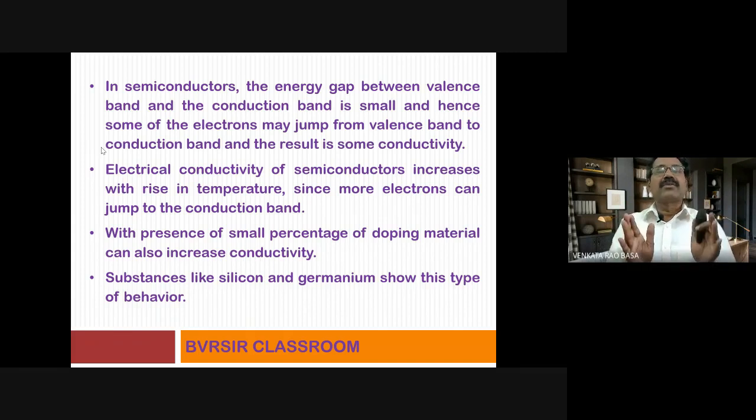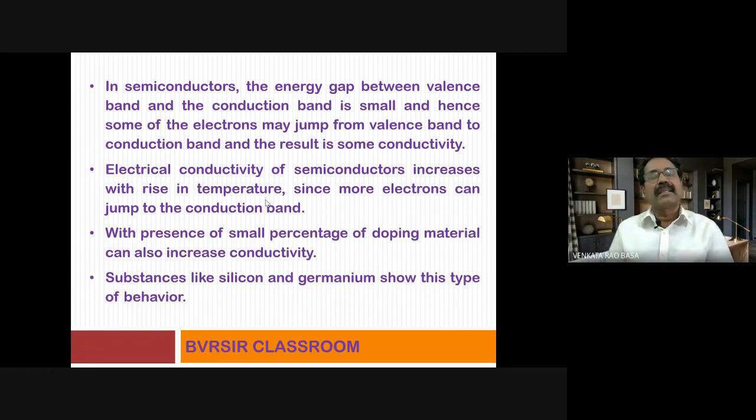In between these two, we know that there is a special class of substances. They are called semiconductors. In semiconductors, the energy gap between the valence band and the conduction band is small, and hence some of the electrons may jump from the valence band to the conduction band, and the result is some electrical conductivity. Electrical conductivity of semiconductors increases with rise in temperature. Already we studied these points in part 2 also.